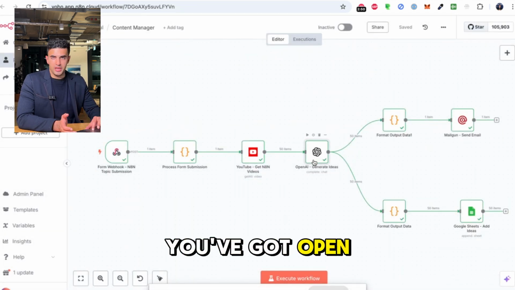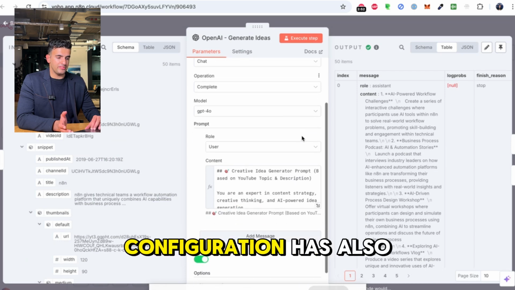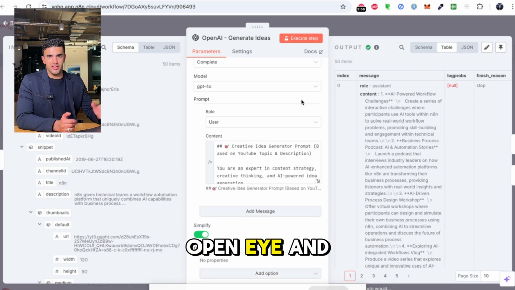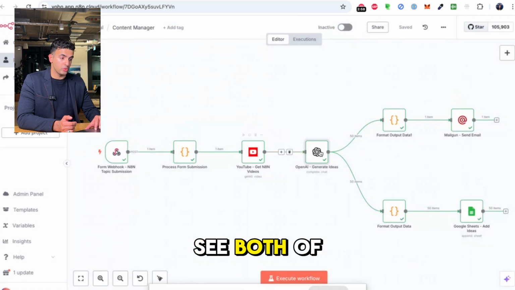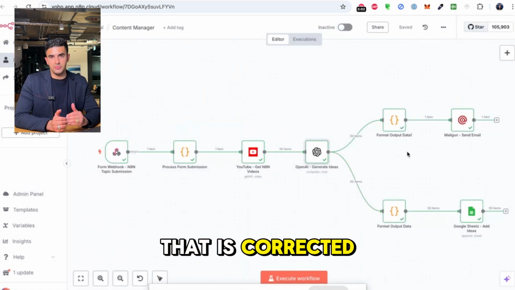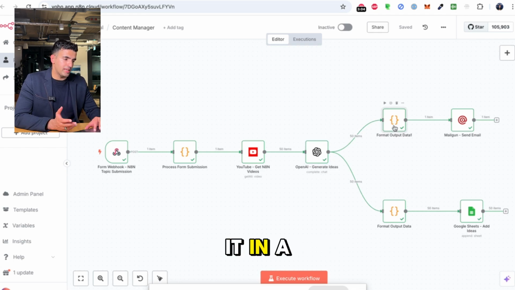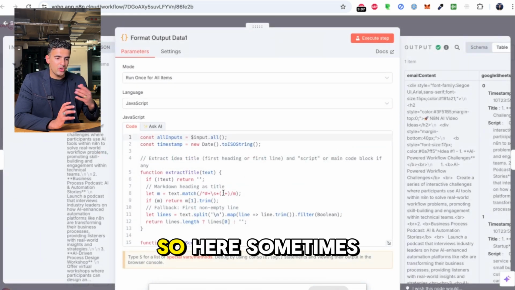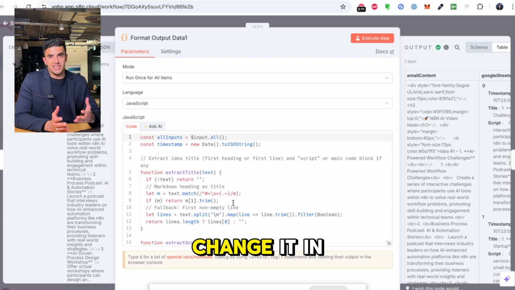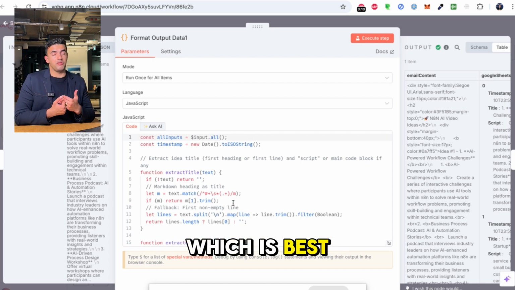Then you've got OpenAI, and the OpenAI configuration has also been put in there. So N8N already has OpenAI and YouTube integrations. That's why you see both of these. And then format output data, all the data that is collected, we clean it up and we format it in a manner that we want it to be. So here, sometimes we're also writing code in order to format it properly, in order to change it to the format that we want, which is best for me to read.